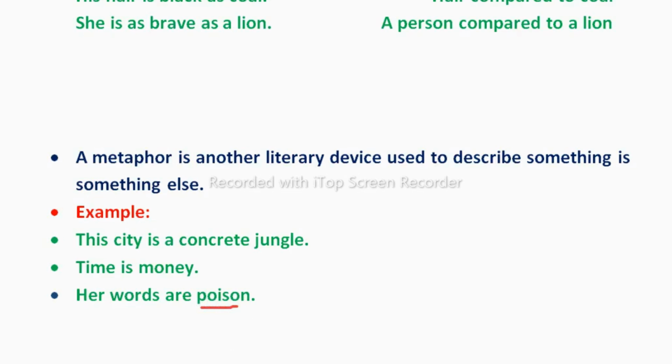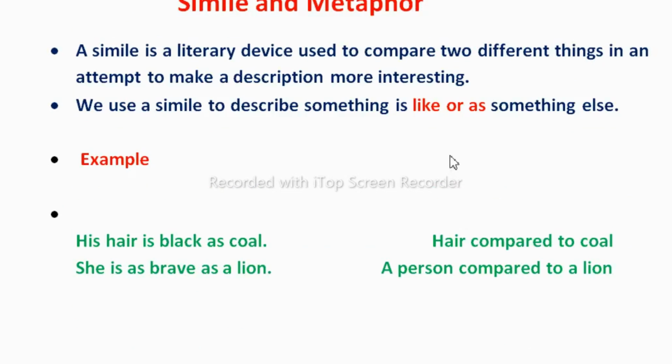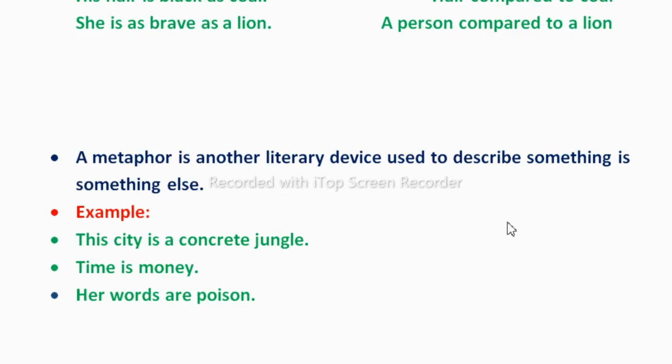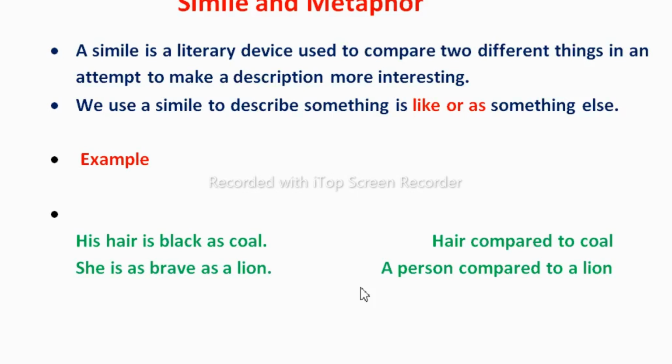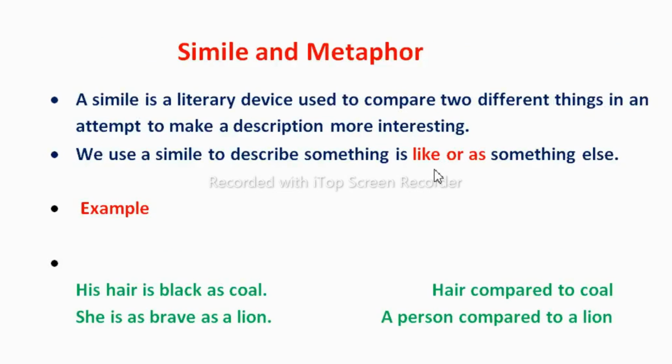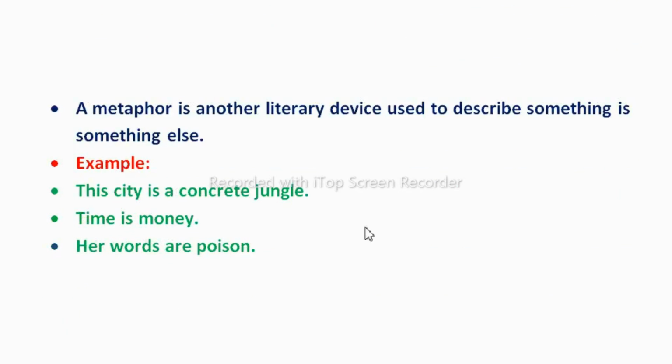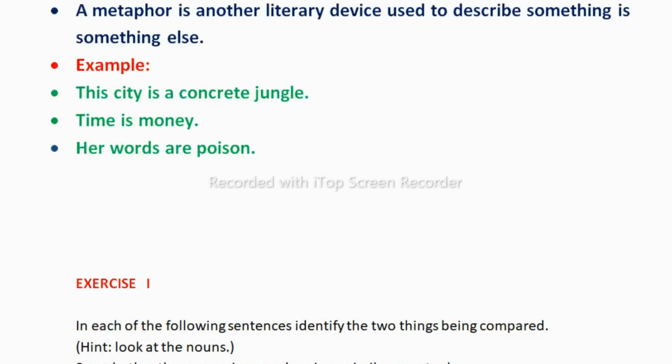So simile we use to show that something is like or as something, whereas metaphor we use to describe something as something else. Simply, students, you should remember that whenever you see like or as in your sentence, that is a simile, or when you are describing something directly, without using as or like, this one is a metaphor. Now let us solve the textbook exercises.